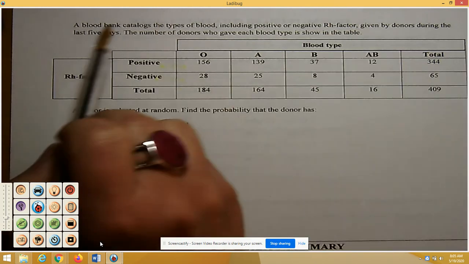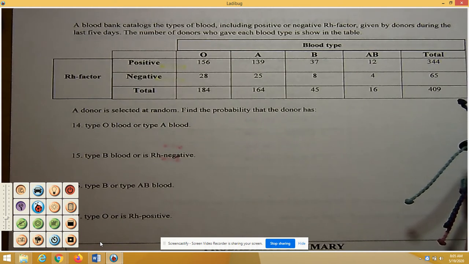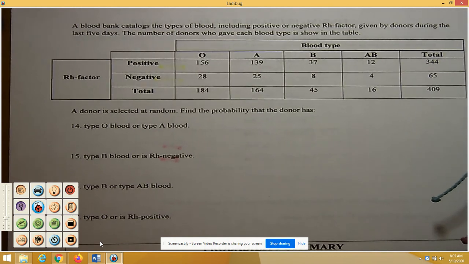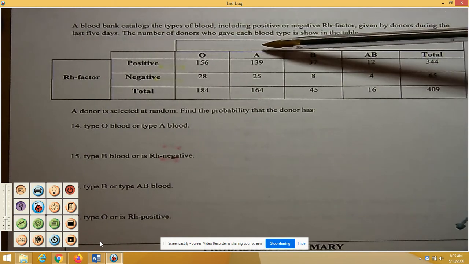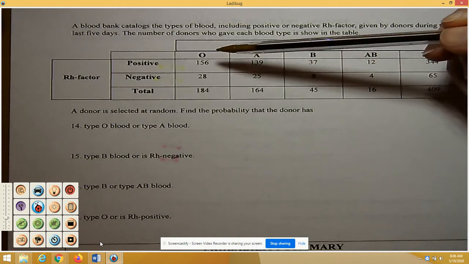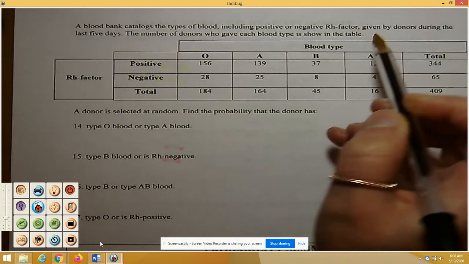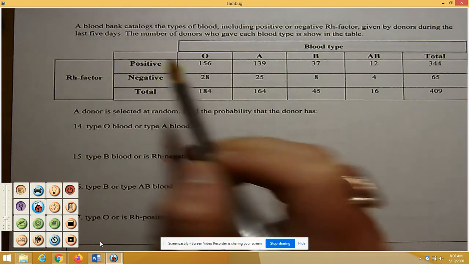And up here it says a blood bank catalogs the types of blood, including positive or negative Rh factor, given by donors during the last 5 days. The number of donors who gave each blood type is shown in the table. So if you're not familiar with blood type, you have type O, A, B, and type AB. So there are 4 blood types. And then there are 2 Rh factors, either positive or negative. So this is a two-way table, so we can look at the blood type and the Rh factor.